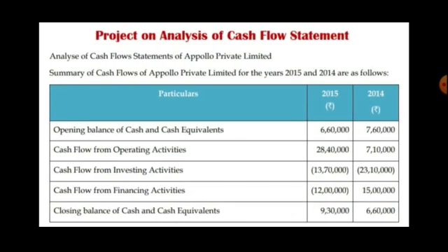Cash flow statement. Cash flow statement gives the inflows and outflows of the cash, and they'll derive that from the beginning of the year till the end of the year, how they have utilized the cash in various activities: operating, investing, and financial. These are the three important activities in which the cash flows.